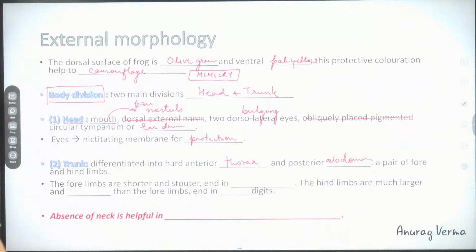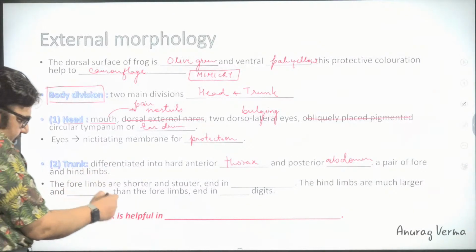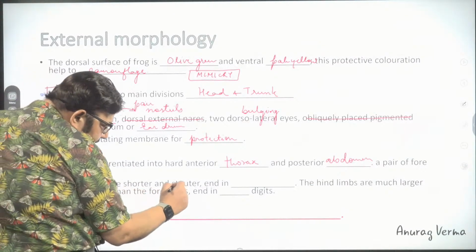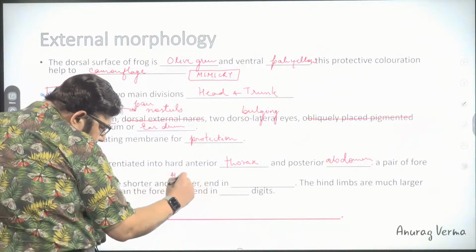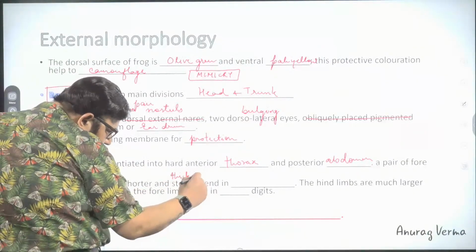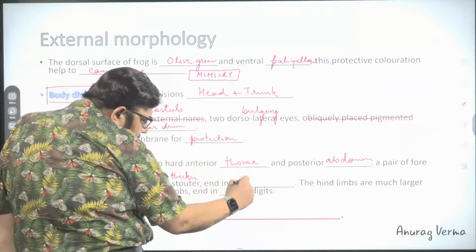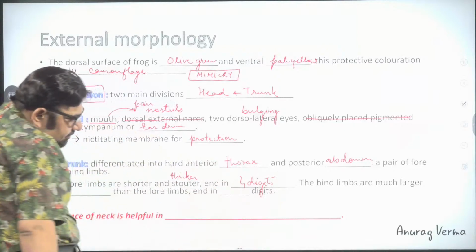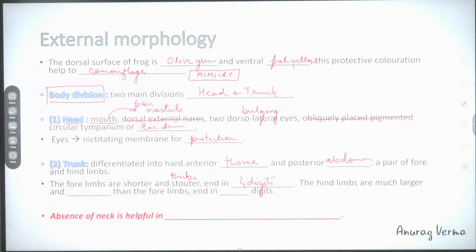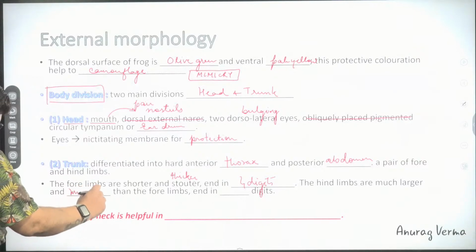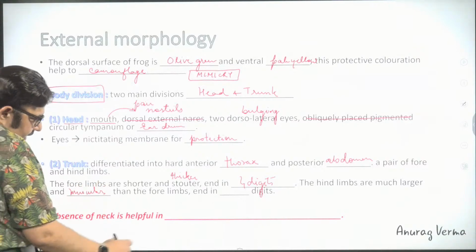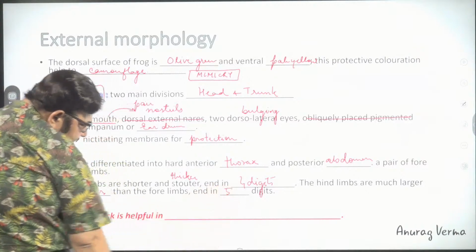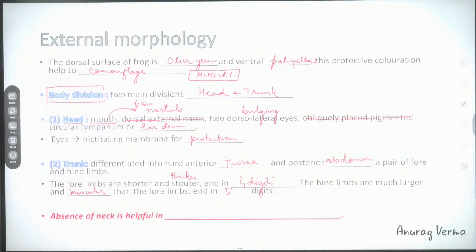A pair of forelimbs and hind limbs are attached to the trunk. The forelimbs are shorter and stouter. Stouter means they are thicker, wider, and have 4 digits. The hind limbs are much larger and more muscular, more powerful than the forelimbs, and have 5 digits, the 5 digits or toes.